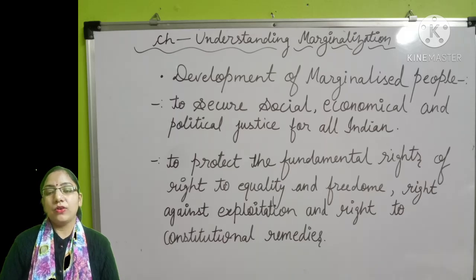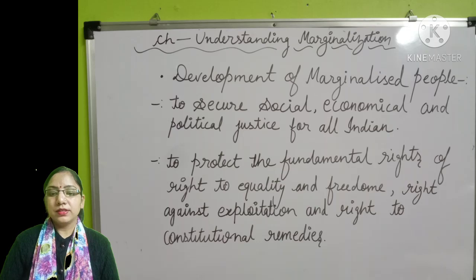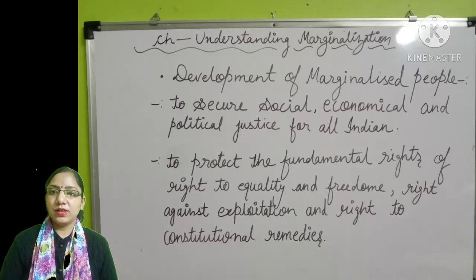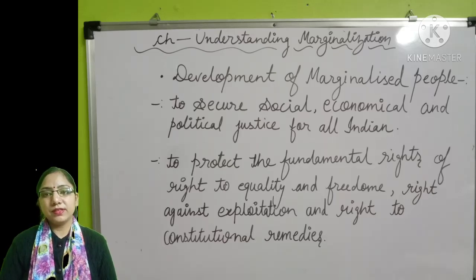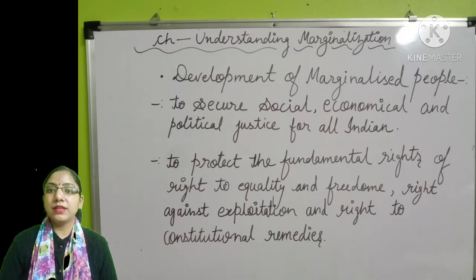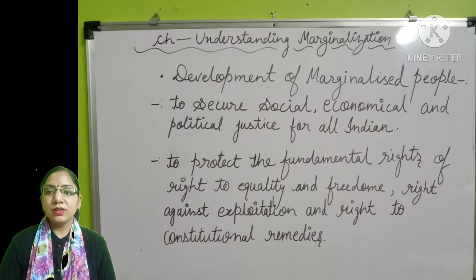Article 17 of the Constitution forbids the practice of untouchability, while Article 15 forbids discrimination on the basis of religion, race, caste, etc. Students, if you remember, in 7th class, in the first chapter on equality, you studied caste and race-wise discrimination, against which a movement was created in America, known as the Civil Rights Movement, by Rosa Parks.